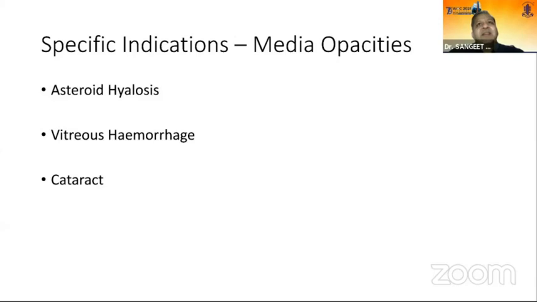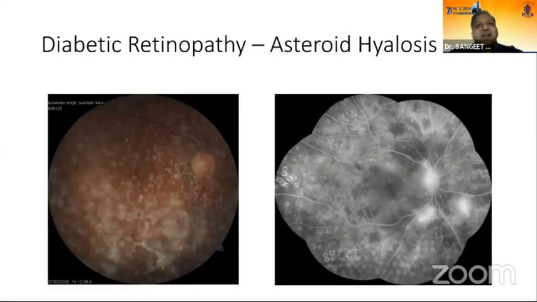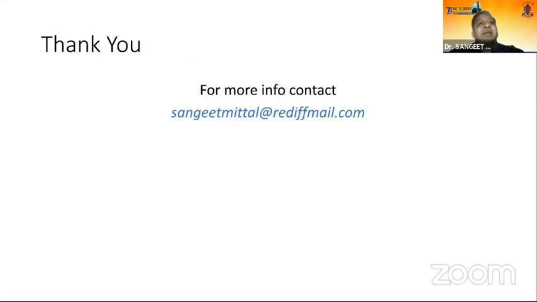And again, in specific indications like in the presence of media opacities like asteroid hyalosis, where you can't see the retina, you can again do a fluorescein angiography and get a clearer picture of what is happening below.